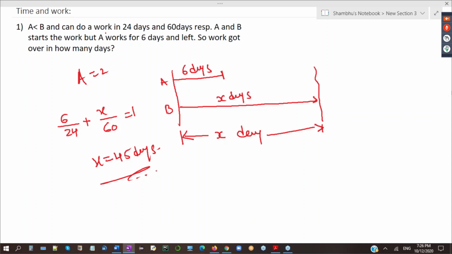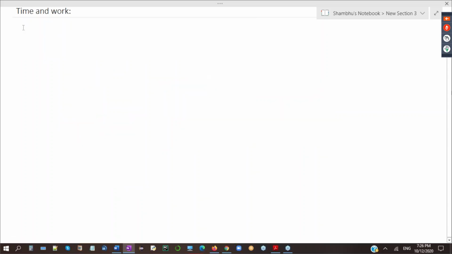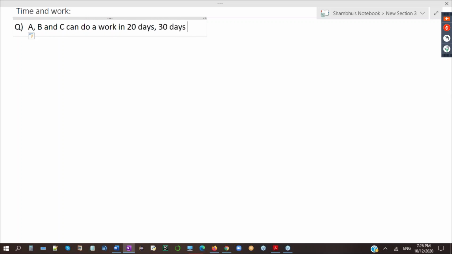Now next question I will give, and you must answer correct. This is from TCS. I have told you every point, everything. Question is: A, B and C can do a work in 20 days, 30 days and 60 days respectively.